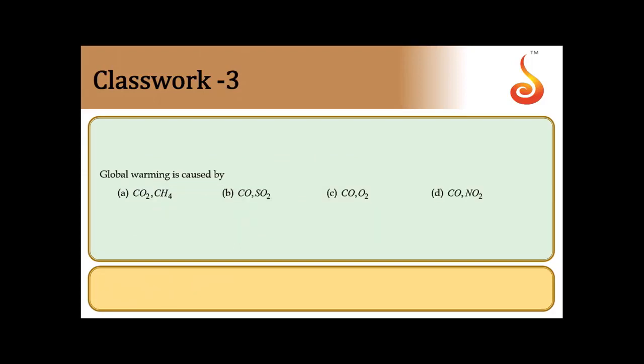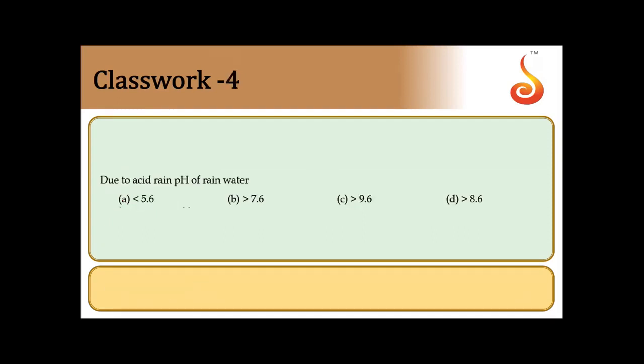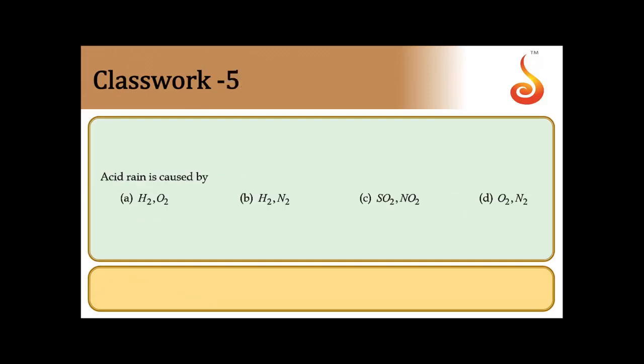Next, global warming is caused by? The main culprit is carbon dioxide gas, along with CH4. So global warming is option A. Then, due to acid rain, the pH of rainwater: the pH of normal rainwater is 5.6, and less than 5.6 is acid rain. So A is the answer.